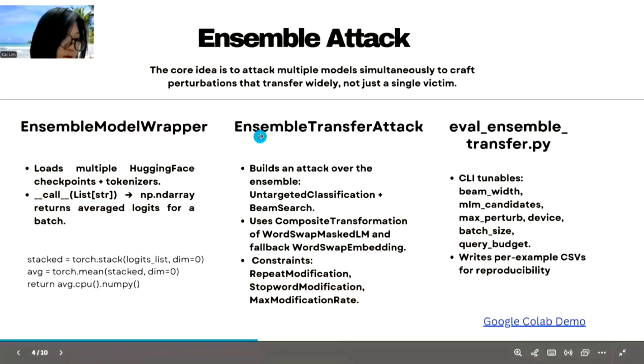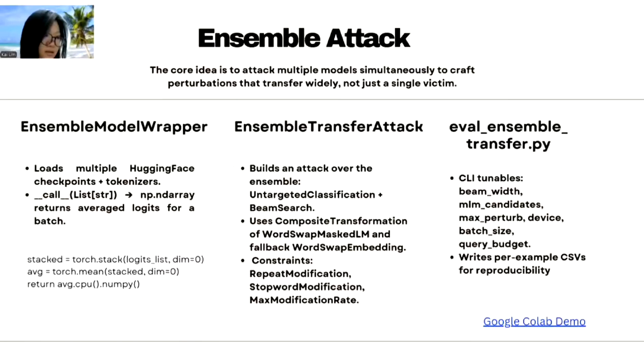So the second one we talk about is the ensemble transfer attack. It's an attack recipe that runs untargeted classification with beam search over that wrapper and uses a composite transform with the word swap mask LM and fallback word swap embedding with stable constraint. Third, the enable ensemble transfer file from the scripts folder. It is the driver script that has a CLI harness that accepts beam width, MLM candidate counts, max perturbation, device, batch size, and writes example CSV logs for reproducibility. In summary, I turned brittle single model experiments into a flexible ensemble evaluation pipeline.